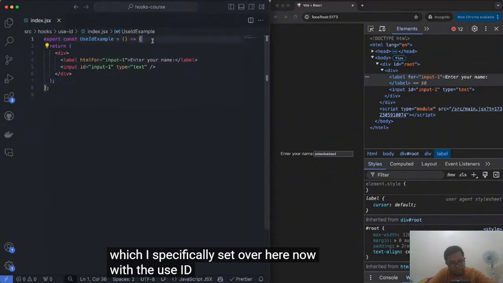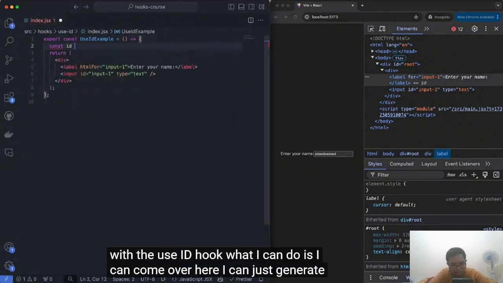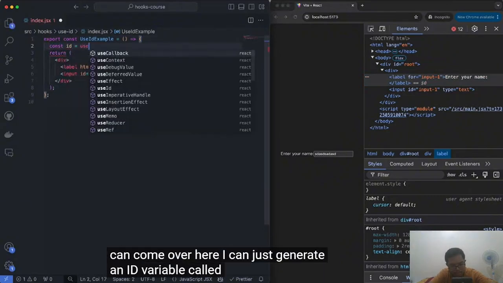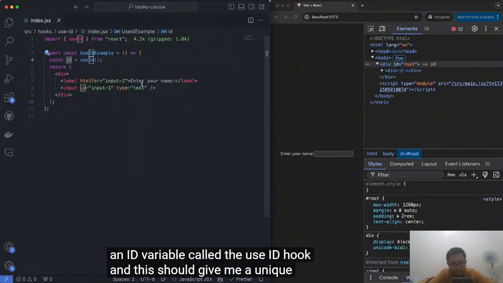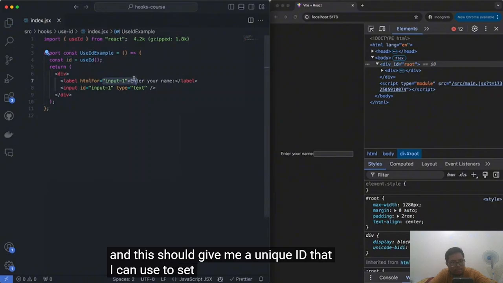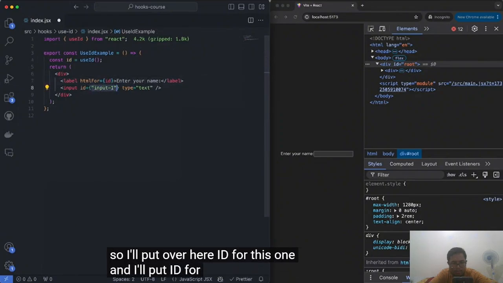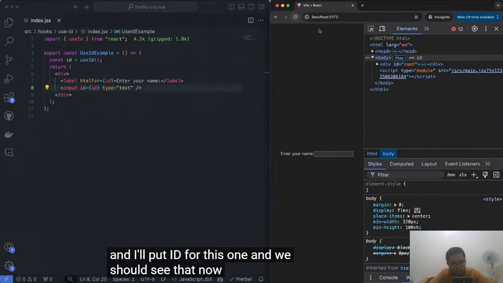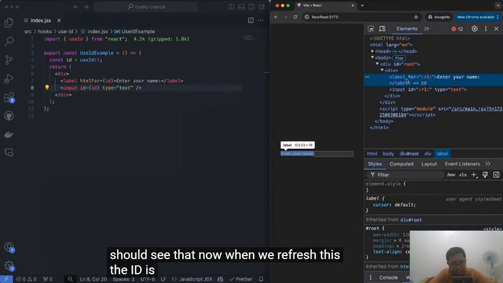Now, with the useId hook, what I can do is I can come over here and just generate an ID variable called the useId hook. And this should give me a unique ID that I can use to set my labels and inputs. So I'll put ID over here for this one, and I'll put ID for this one. And we should see that now when we refresh this, the ID is a unique one. So it says R1 over here.